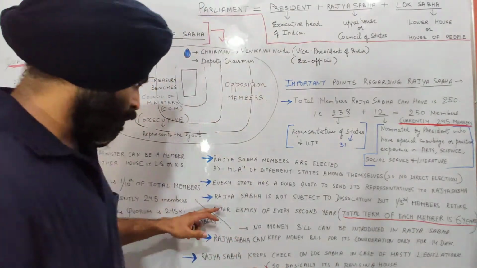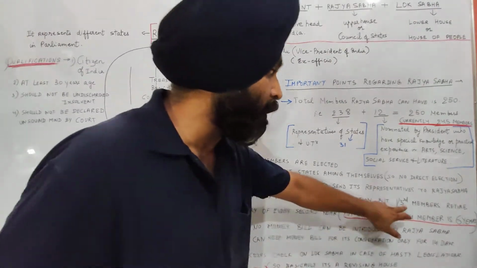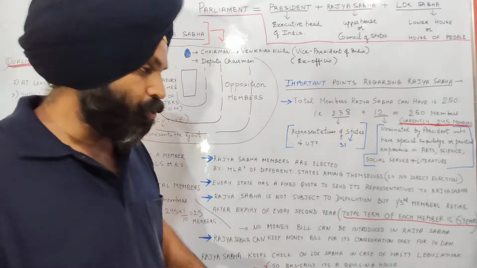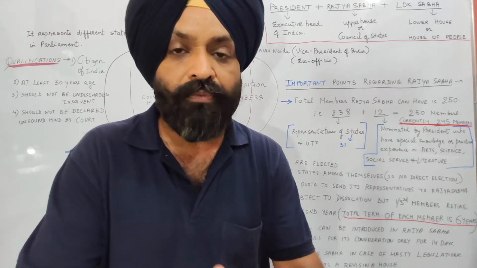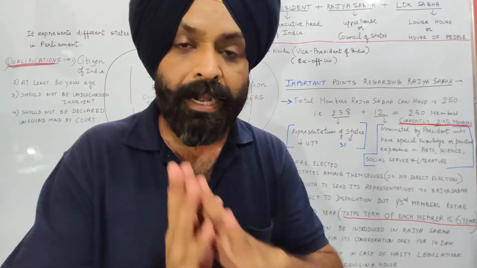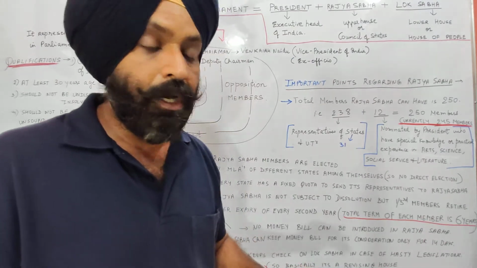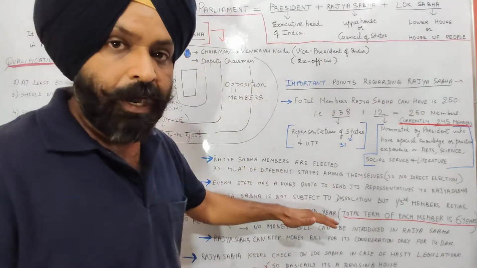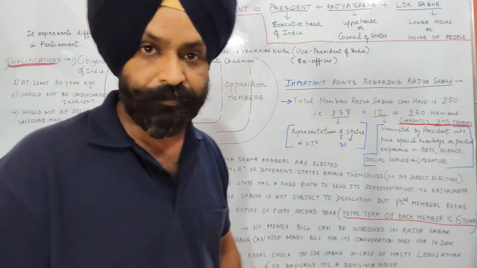So next point is Rajya Sabha is not subject to dissolution, but 1/3 members retire after every second year. So Rajya Sabha, unlike Lok Sabha, does not dissolve after 5 years. Rajya Sabha is a permanent house. It never dissolves. This is a very important point. How is it a permanent house? Each member of Rajya Sabha enjoys a full term of 6 years.